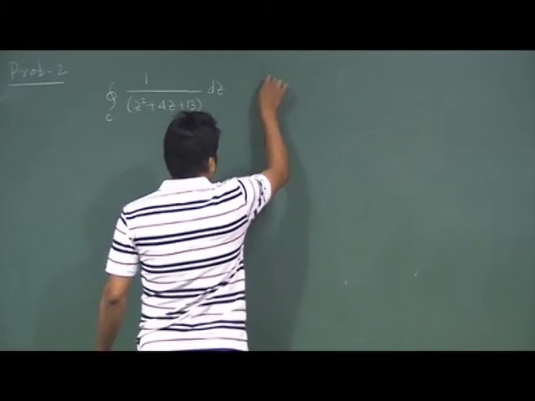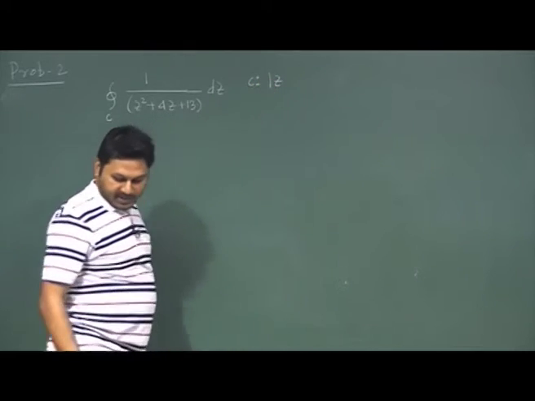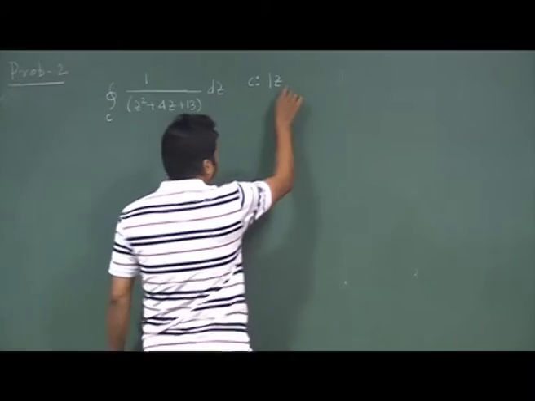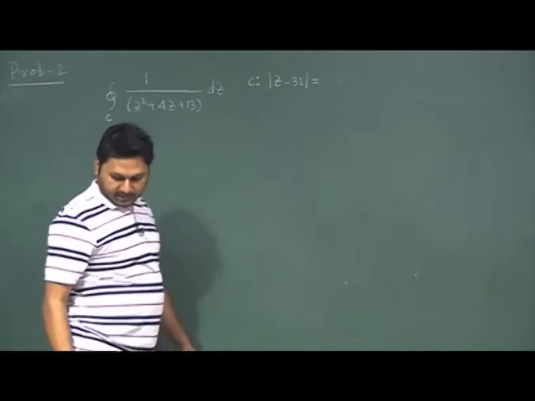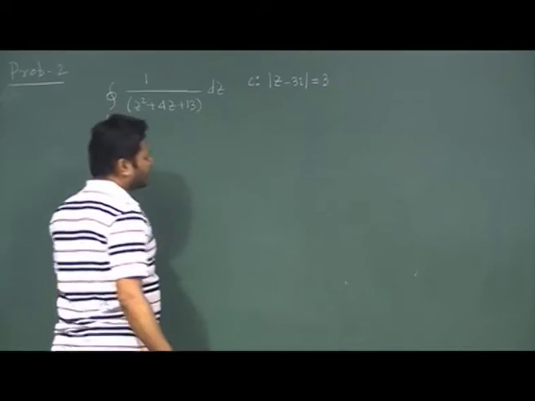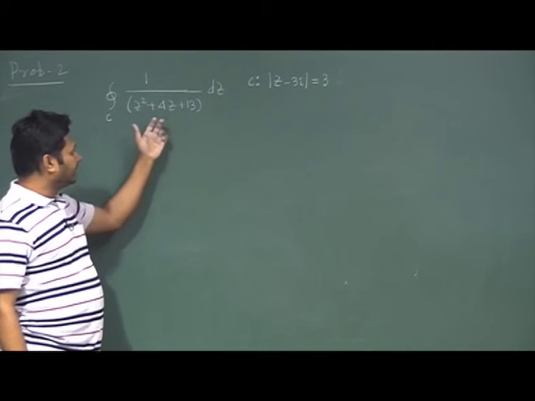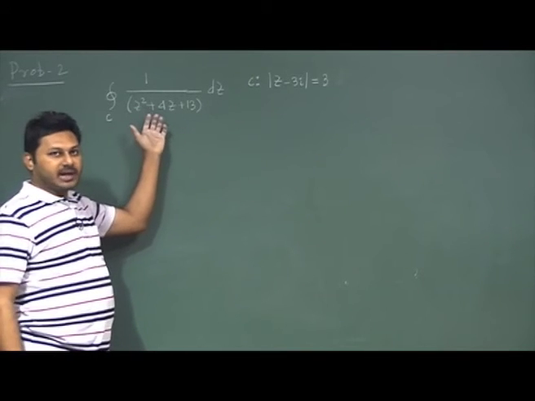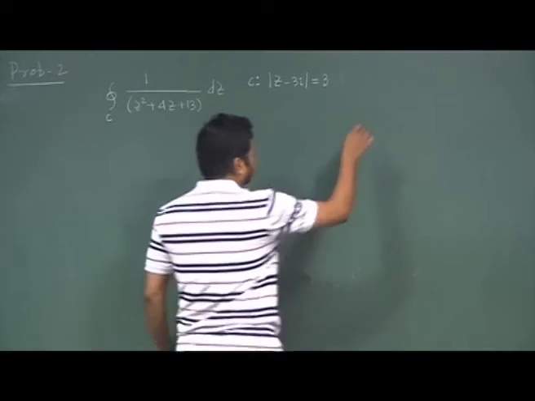The contour C is given as mod of z minus 3i equal to 3. First we should be very careful about the region, and then find out whether these singularities lie inside it. Obviously, this function has some singularities. So, first let us check where the region is.